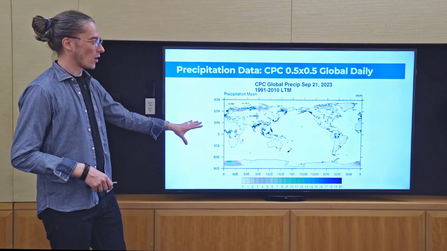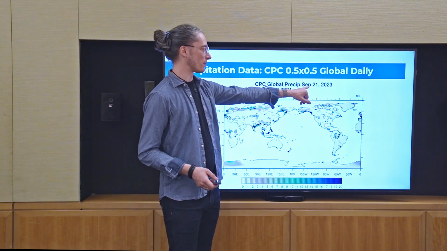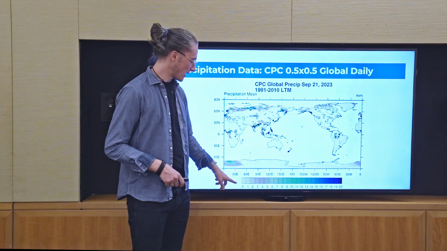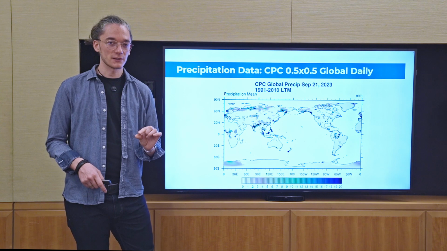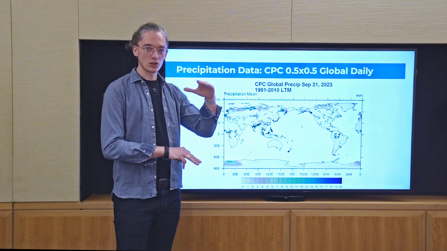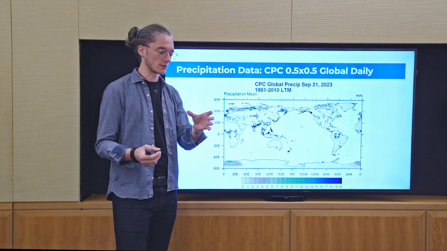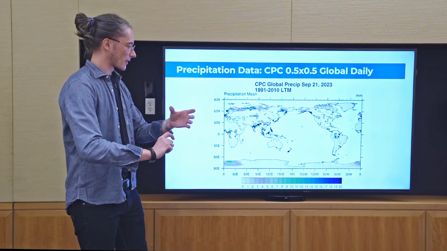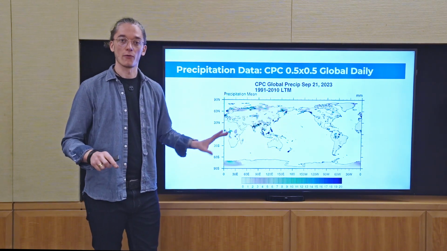This is a map of the data set, one example from September 21st this year. Now you see this indication here from 0 to, in this case, 20. The unit is millimeters. So we have in our rain gauge, that's these things where we measure how much rainfall we had at any given time, measured in millimeters, over the entire land mass of the world.